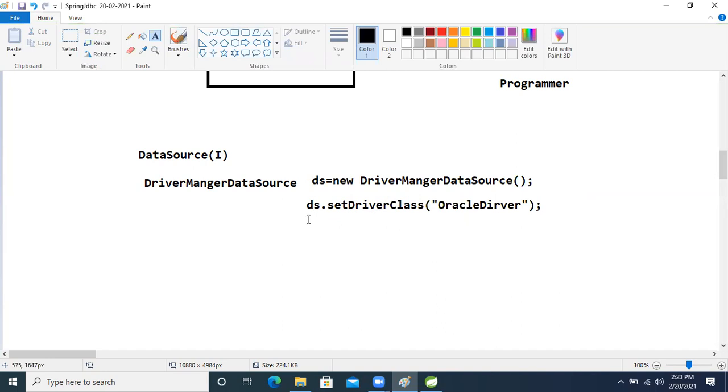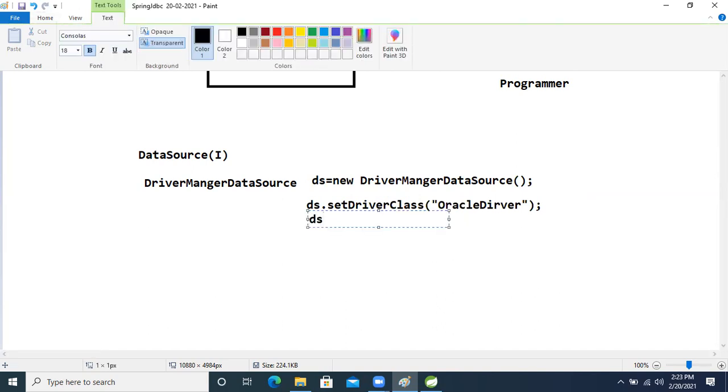After that, what will we do now? ds dot. All these things I will use when I start the practical, so please listen carefully, because in the theory only the practical is there. Spring JDBCTemplate, right? So now ds dot set, set URL is there.